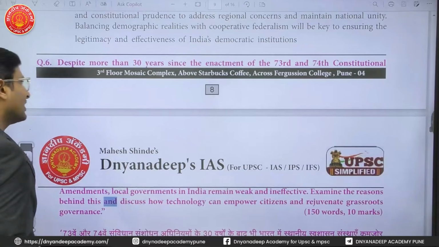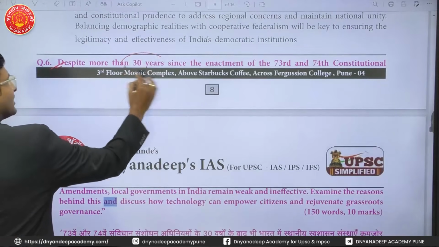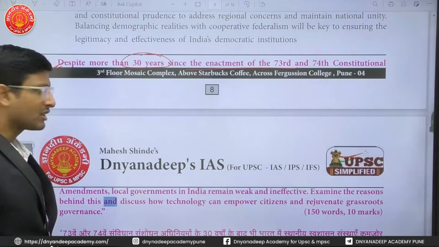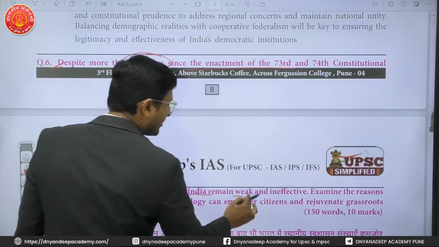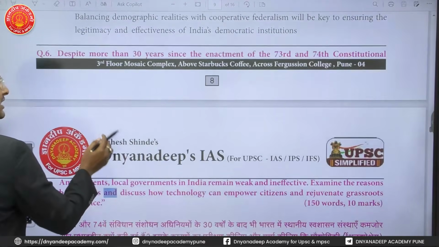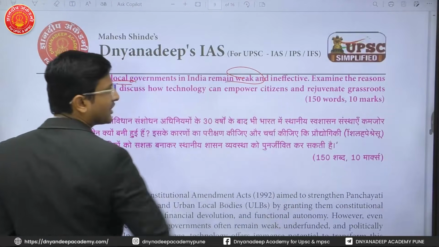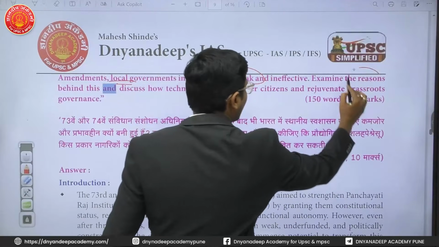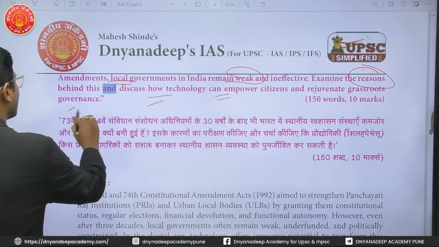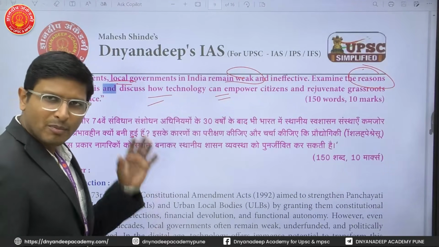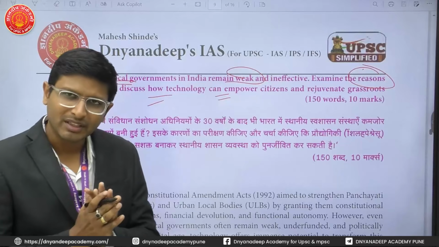Next question is about the 73rd and the 74th Constitutional Amendment Act. What does the question say? It says that despite more than 30 years since the enactment of the 73rd and 74th Constitutional Amendment Acts, local governments in India remain weak and ineffective. It asks you to examine the reasons why it is ineffective, and how technology can empower the citizen and regenerate grassroots governance. So, the role of technology in governance. The main question is about the reasons why the 73rd and 74th Constitutional Amendment Acts are not properly implemented.